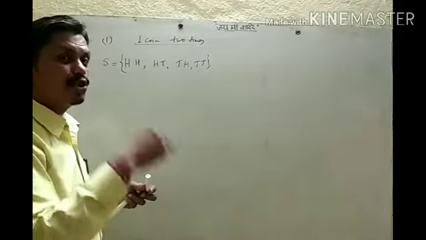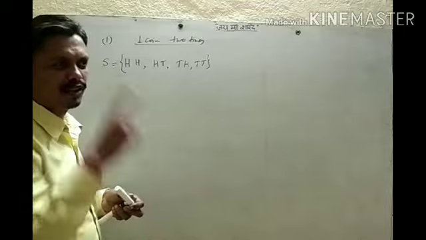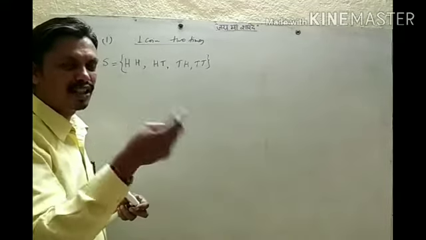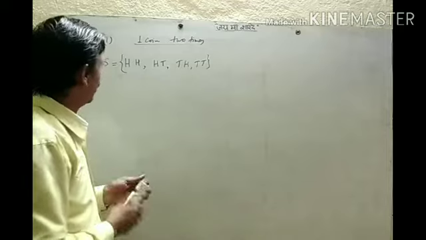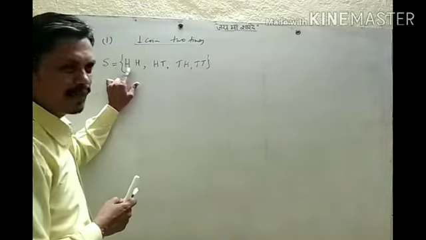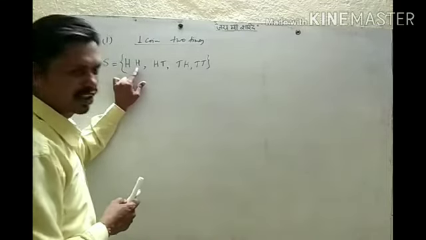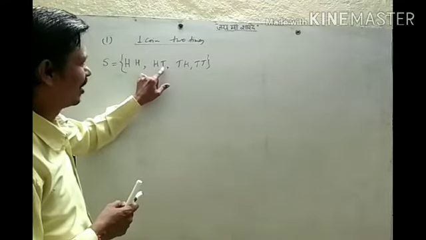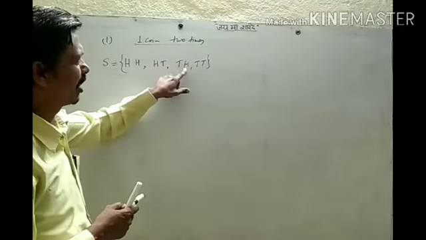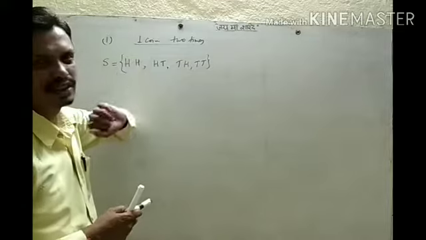One coin is tossed 2 times. Now 2 coins together we are tossing, then what is the sample space? The first coin can show head, the second coin head again. First coin head, second coin tail. First coin tail, second coin head, and both the coins can show tails.